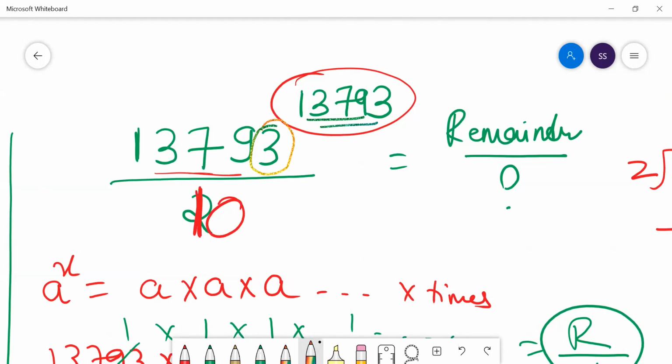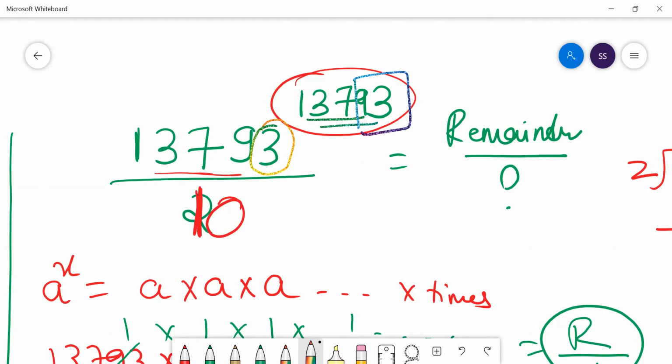You just need to break the power into a multiple of 4. If you have seen my video on unit digit, or my video on divisibility, you know that to divide a number by 4 it is better to see the last 2 digits of the number, because that determines the divisibility rule of 4.